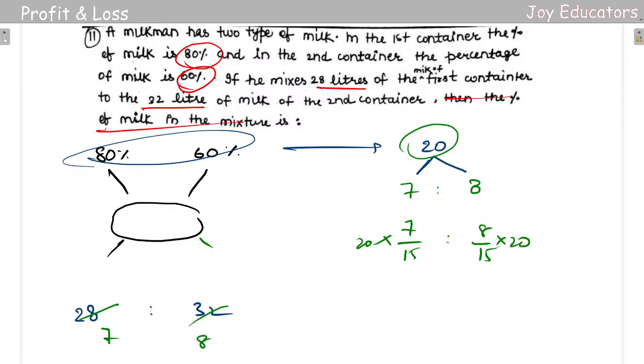So by doing this, I'll be getting basically 20 by 3 and 32 by 3. All right. So when we add these two, we need to get this. So 60 plus something should be this one, right? So it's going to be this. All right, guys. So let's go to the next question.